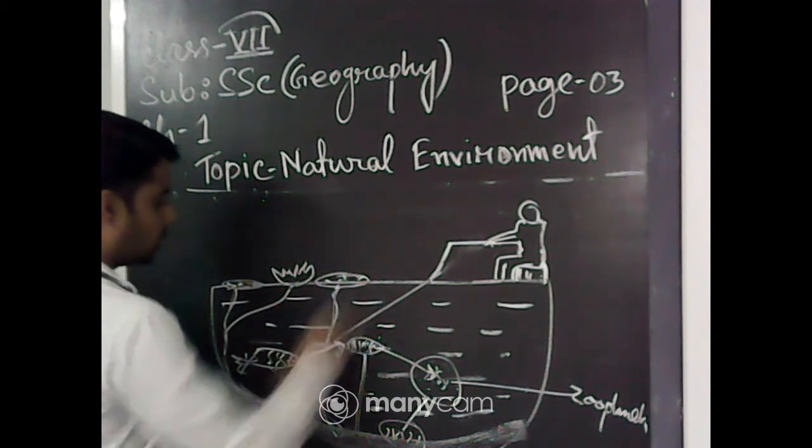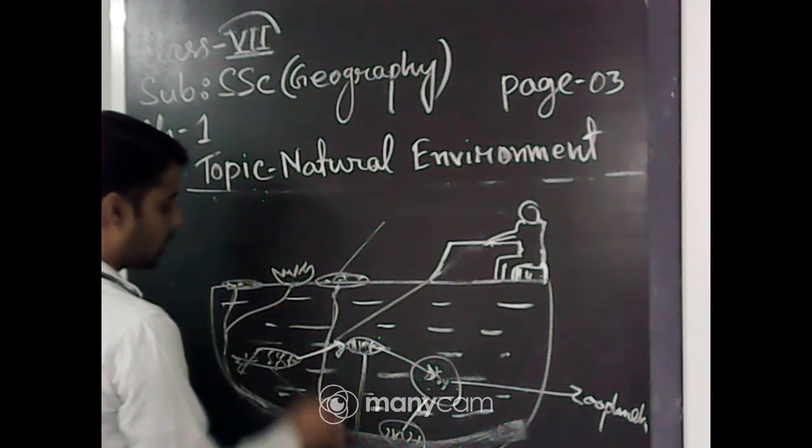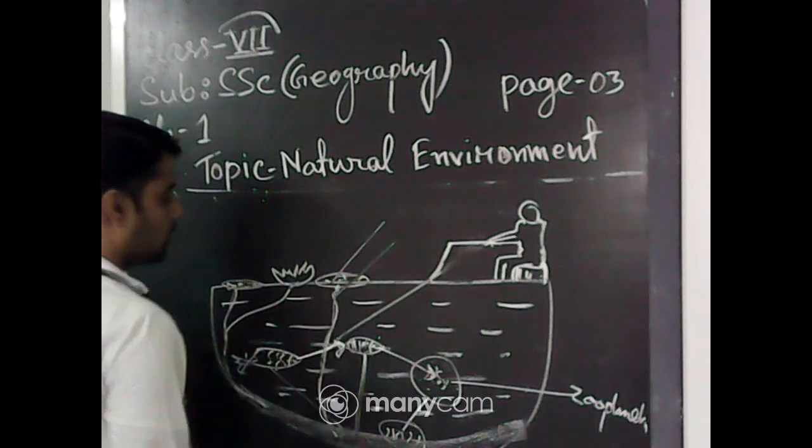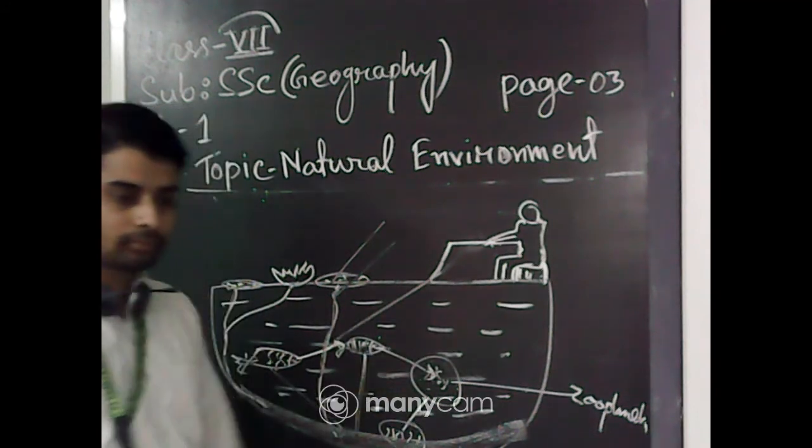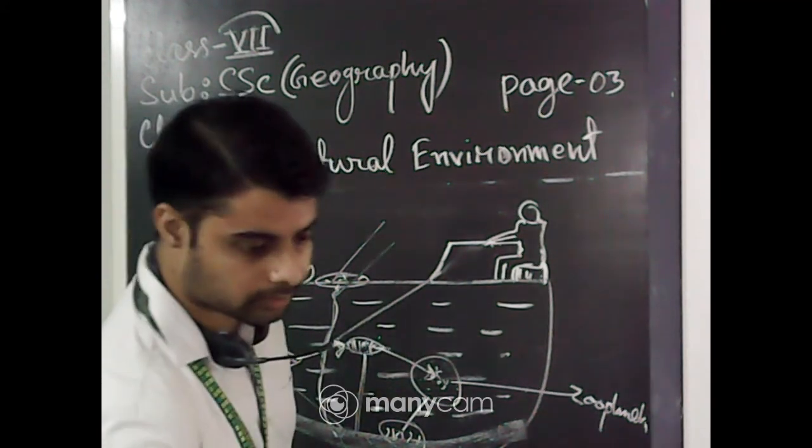In this way they also collect sunlight, and with the help of these nutrients, they produce food through photosynthesis. Yes, very good.